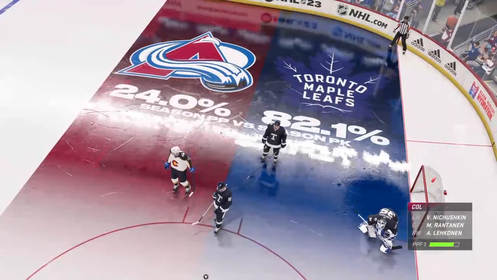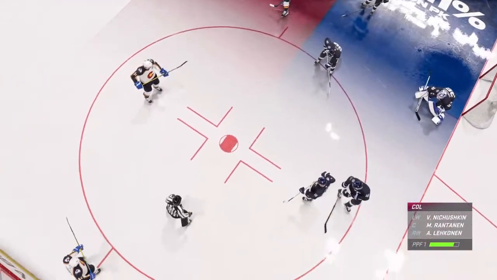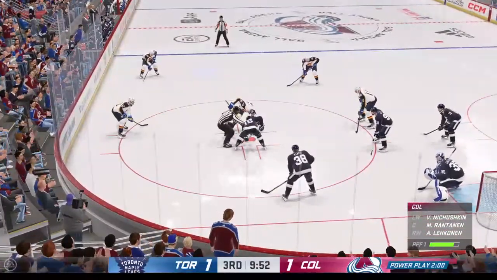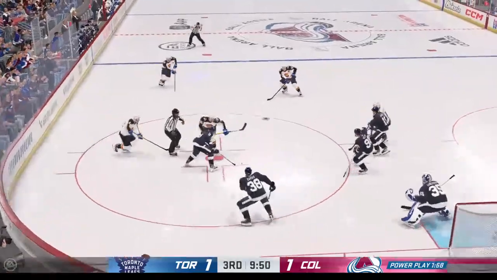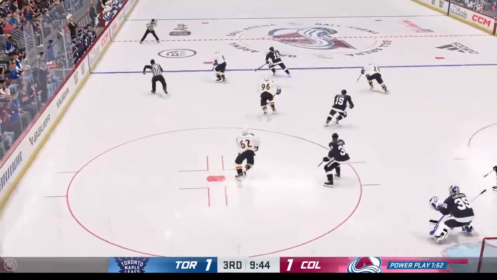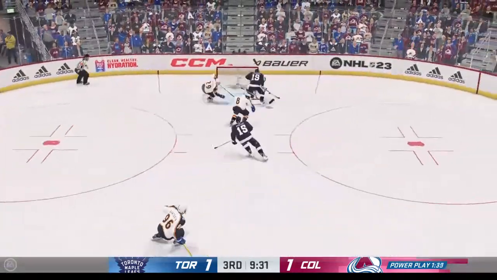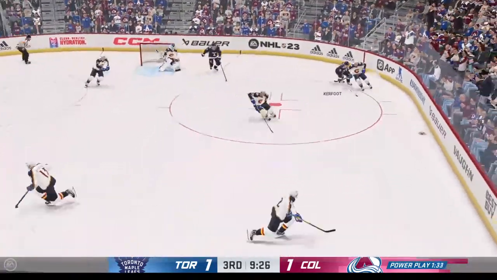9:52 left to go in this third period. 1-1 from Denver. Face-off left side of the goal. One back controlled by McKinnon, and it's poked out by Calle Jarnkrok, and he has a break. Here's Jarnkrok. In! Stopped by Georgiev.